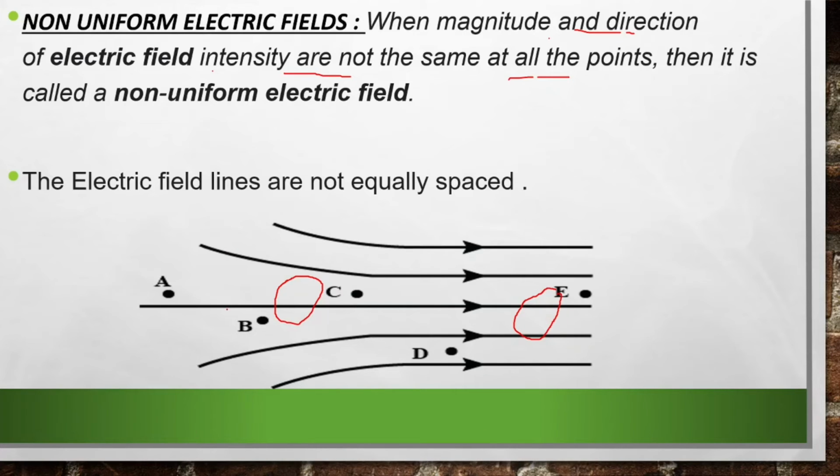So the electric field at the points A, B, C is much less than the electric field strength at the point E. So these are called non-uniform electric field lines. Electric field lines are not equally spaced, and you can see that these field lines are not equally spaced. The space between here is much different than the space between here. So these types of electric fields are known as non-uniform electric field.